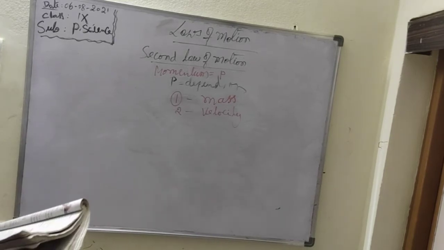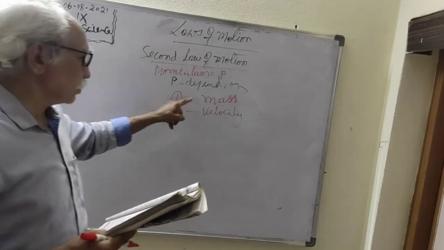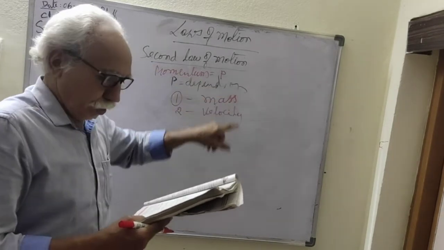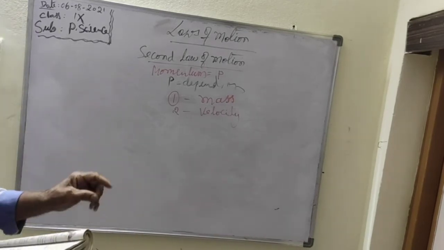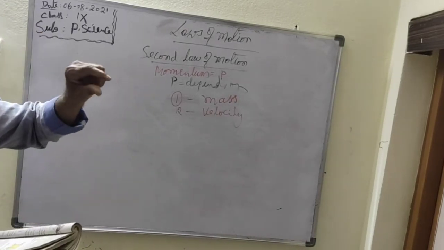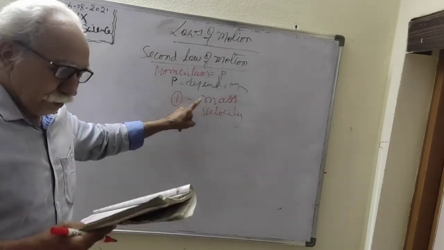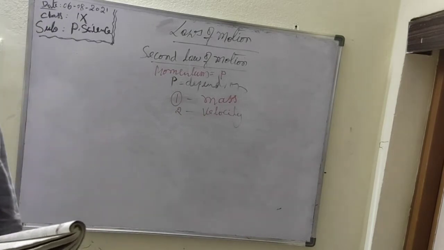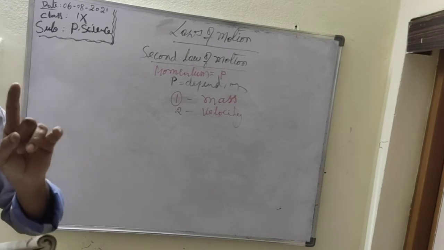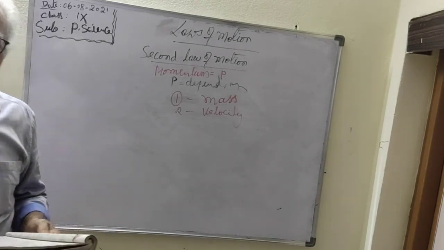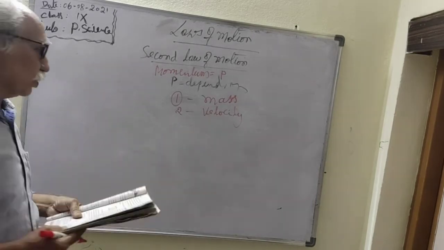Newton used the word mass in motion. Newton used this word mass in the motion of the object to represent the meaning of momentum. So momentum is related to the motion of the object, and in that motion Newton used this word mass. The momentum of a body is simply called the product of the mass and velocity.